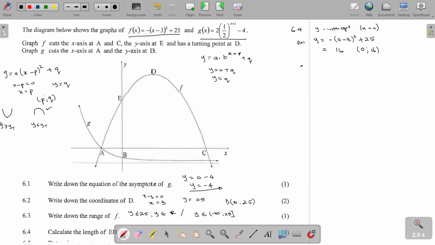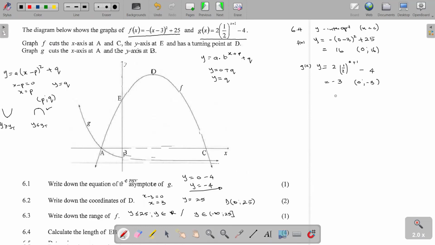Then we go to g(x). We still want the y-intercept because we are told that B is the y-intercept. So it means we are going to substitute there. Our y will be equal to 2, then we are going to have half to the power 0 plus 1, then minus 4. If we check this one, it's half times 2, it's 1, minus 4, it's going to be equal to minus 3. So the coordinates there are (0, -3).